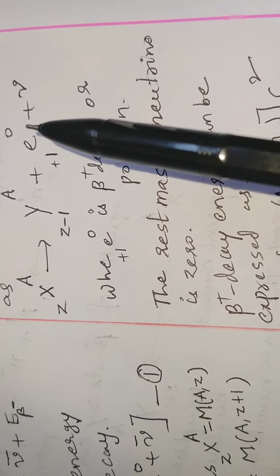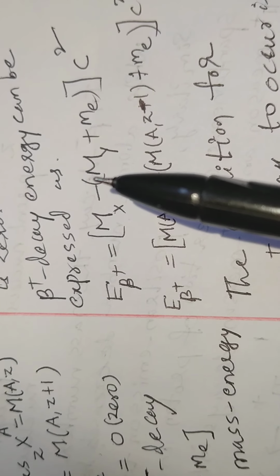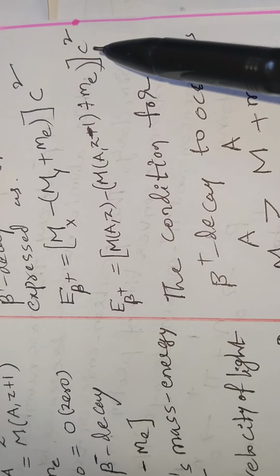Therefore these two terms are kept on this side. So E beta plus is equal to the mass of X minus the mass of Y minus two times the mass of the positron, times c square. This is the energy released in beta plus decay.